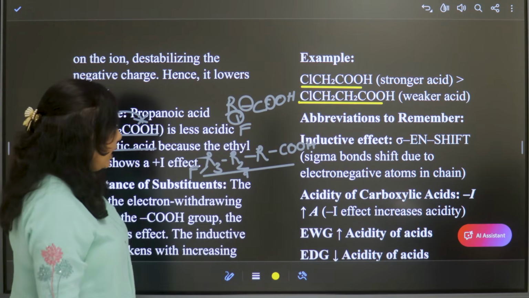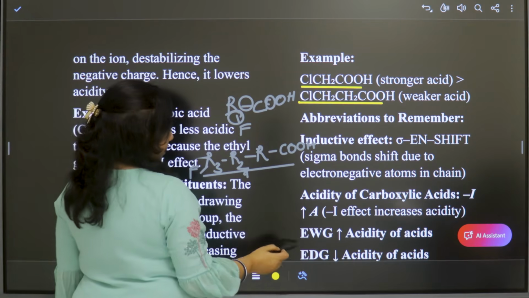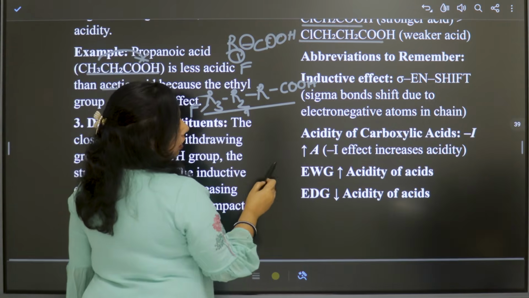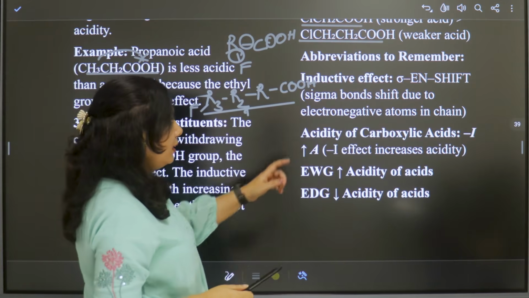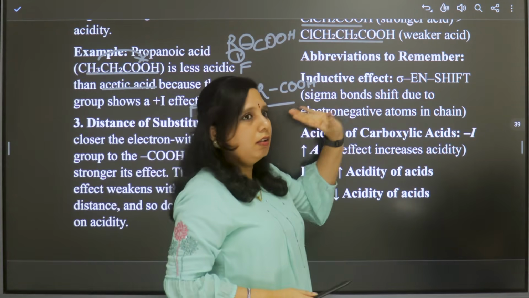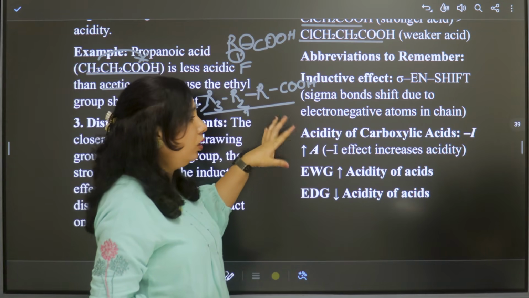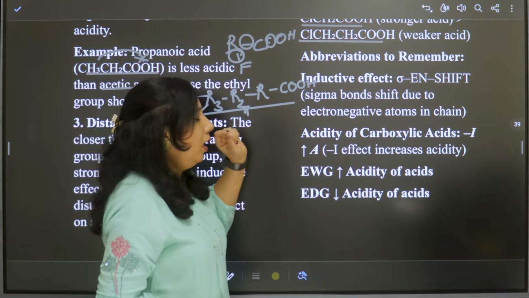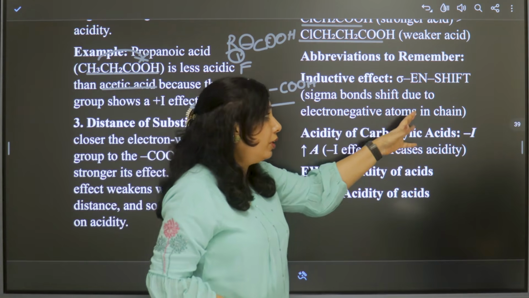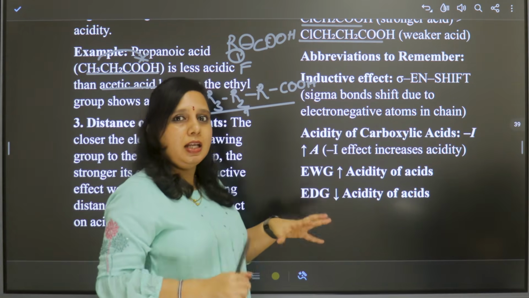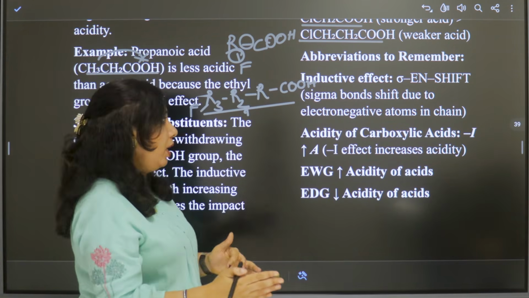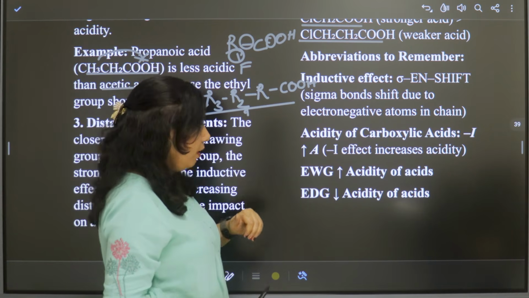So to remember the answer, you all know that the inductive effect is due to sigma bonds. It occurs on sigma bonds due to electronegativity difference, and the electrons will be shifted. This is called inductive effect.